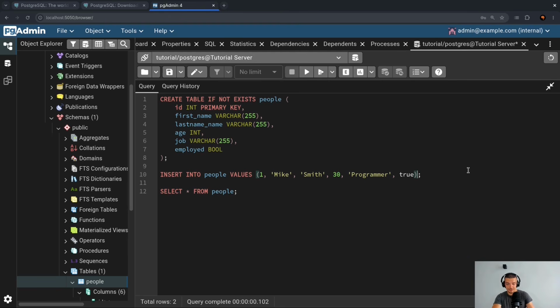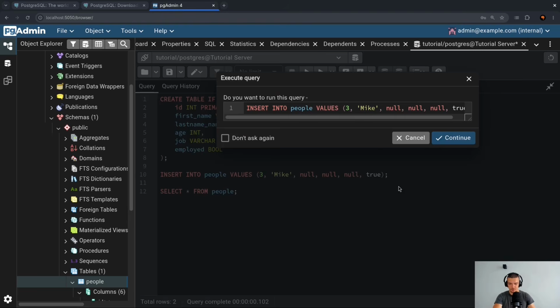And these values, of course, can also be none, or null in SQL. So I can say ID 3, I can say it's another Mike, but he doesn't have a last name. So I can just say null, which is an empty value, basically a non-existent value. I can also say he doesn't have an age. I can also say he doesn't have a job, but I can say he's employed, for example.